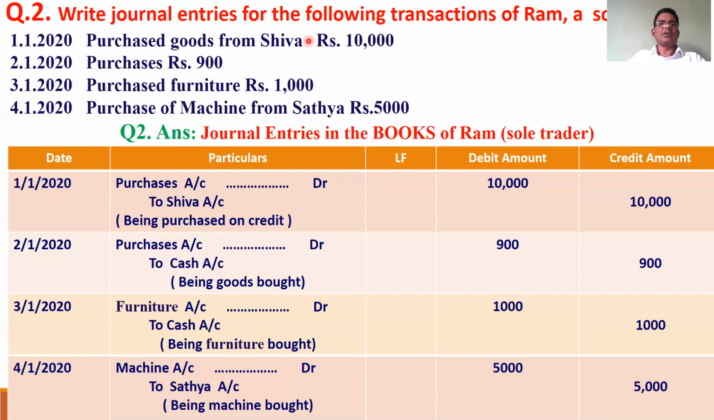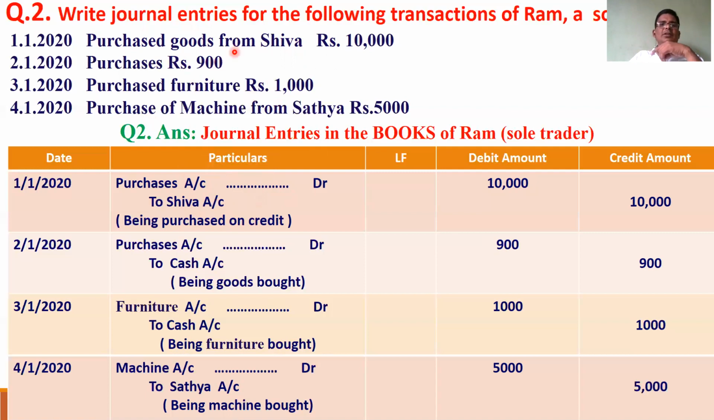Next, purchased goods from Shiva. You know very well, this is a credit transaction. Whenever a personal name is there, it is automatically called a credit transaction. So whenever goods are purchased, purchase account is debited. Shiva is the giver, and you know very well, credit the giver. So Shiva account is created. Purchase account debtor to Shiva account.